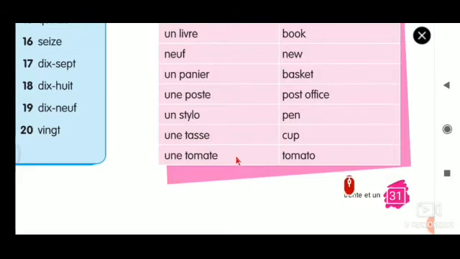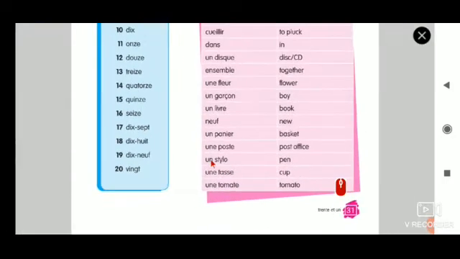Une tomate. So this is more or less the same spelling, only the ending letter will change. In French it is tomate and in English it is tomato. So hope we are done with the vocabularies of lesson 2.